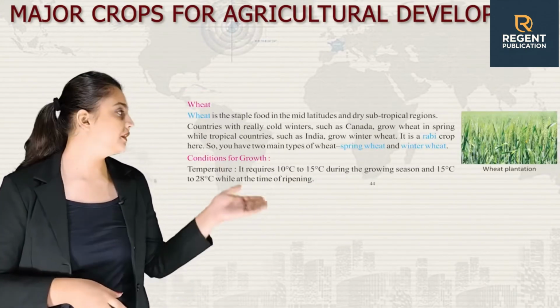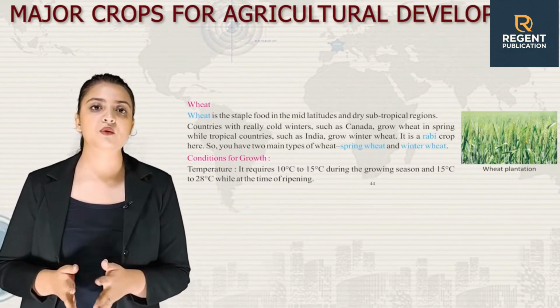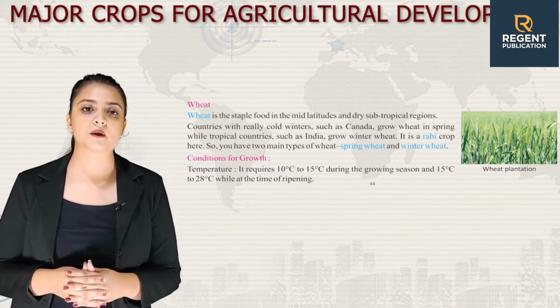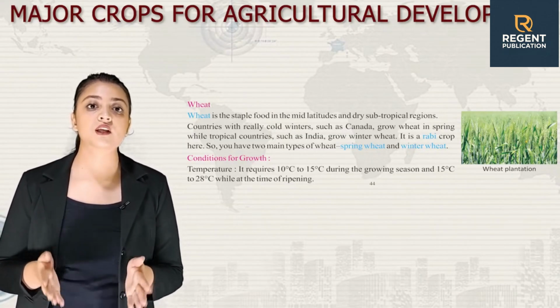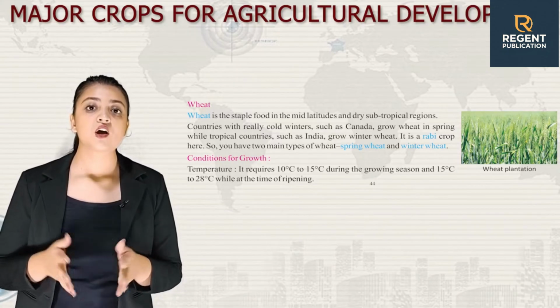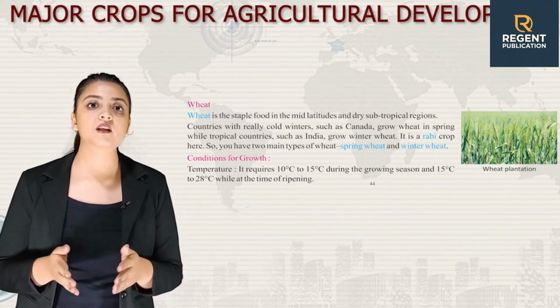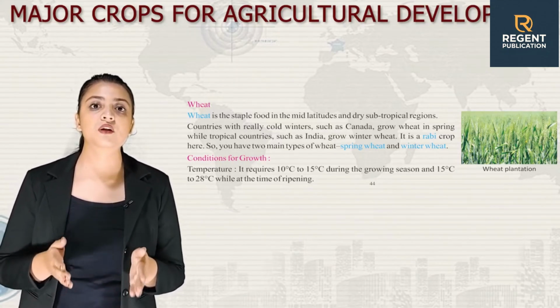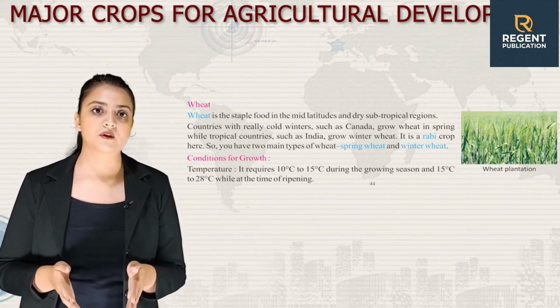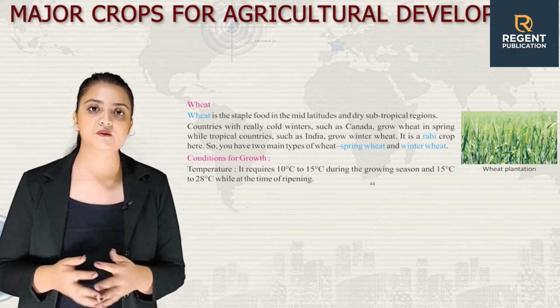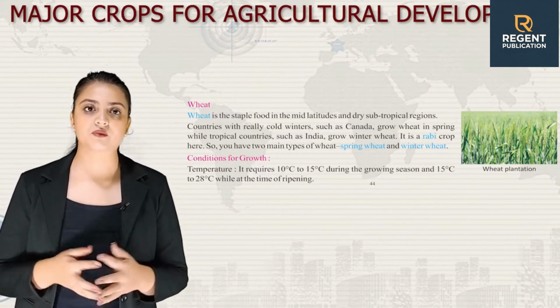Next up, we have wheat. Wheat is the staple food in the mid-latitudes and dry subtropical regions. Countries with really cold winters, such as Canada, grow wheat in spring, while tropical countries, such as India, grow winter wheat. It is a rabi crop here. So you have two main types of wheat, spring wheat and winter wheat.